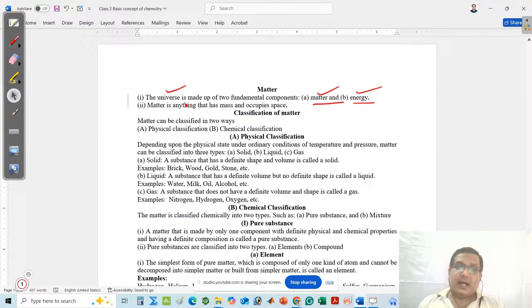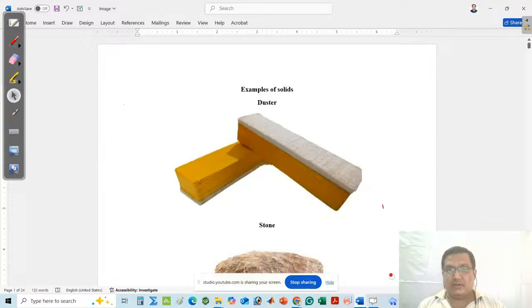Before going to the definition of matter, I want to say something. Suppose we take an example. This is a duster.